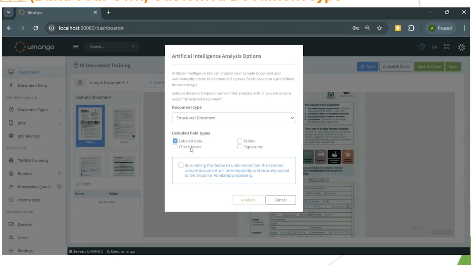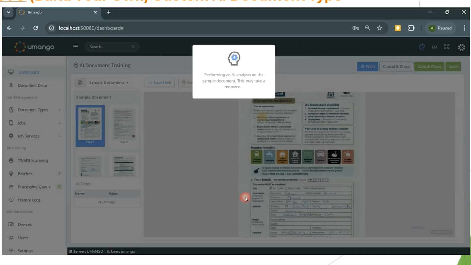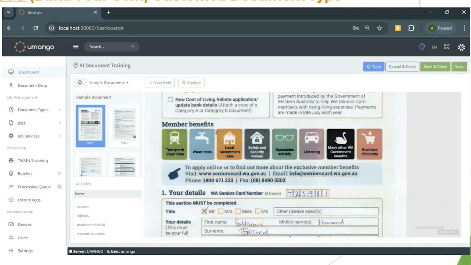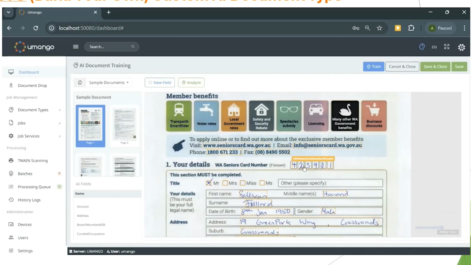So what I've done here is I've dragged in, you've got to drag in at least 5 documents, and you select AI document type. And for those 5 documents, you can utilize an existing AI document type as a foundation or a basis, or go right from scratch and just start drawing zones on each of your 5 or more documents, specifying each one, the name of the zone, and what to read.